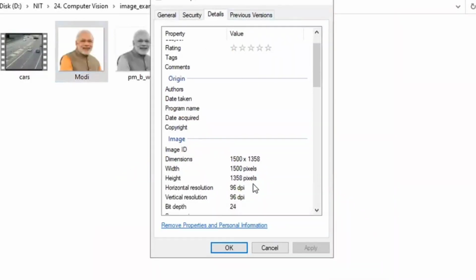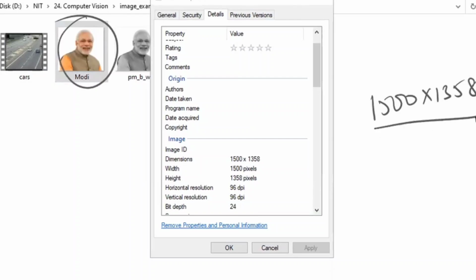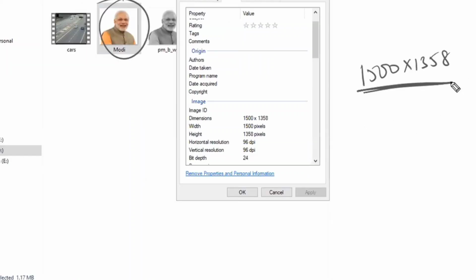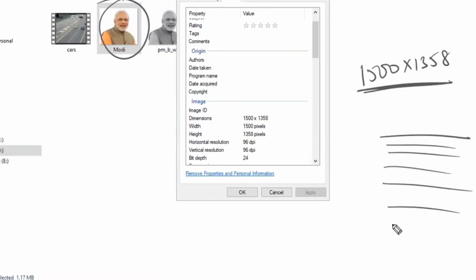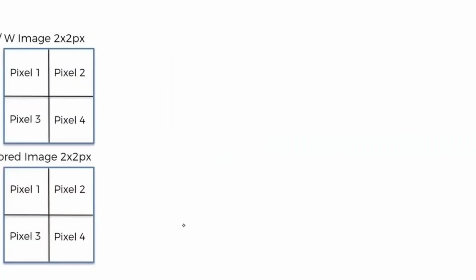Let us take one image. This is a Modi image. The total size is 1500 into 1358. The pixel size is 1500 into 1358, meaning you have 1500 parts into 1358 parts like this, right? Any particular image, if you consider, is made up of a number of pixels.